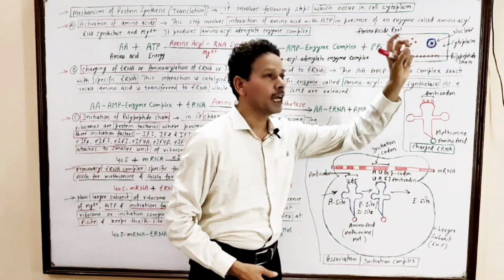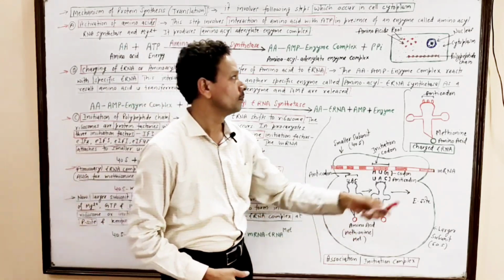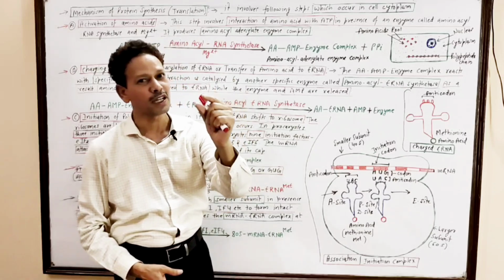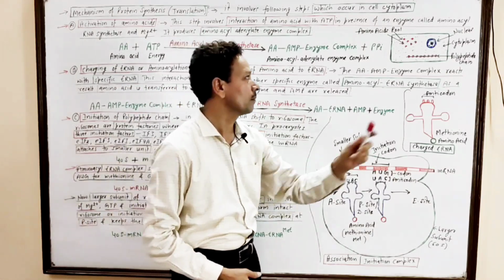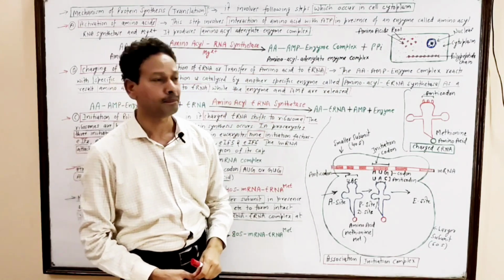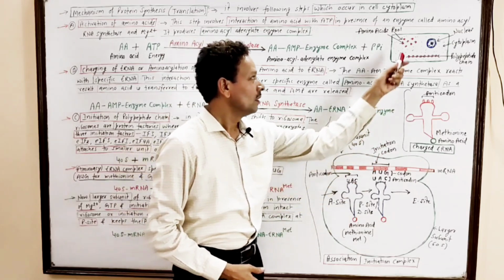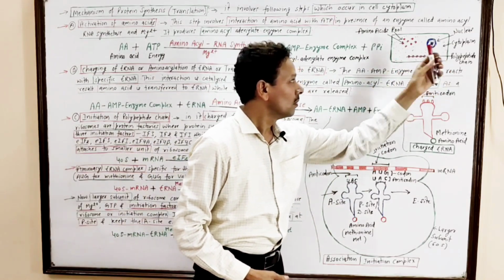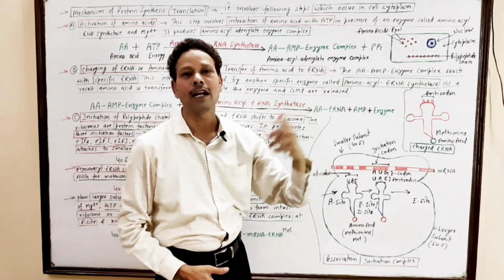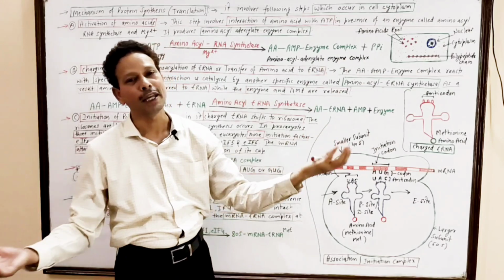DNA replication as well as RNA synthesis, transcription, occur in the nucleus, but this process, translation, protein synthesis, occurs in the cell cytoplasm. Here a sequence of amino acids forms a polypeptide chain, and that polypeptide chain produces a protein.